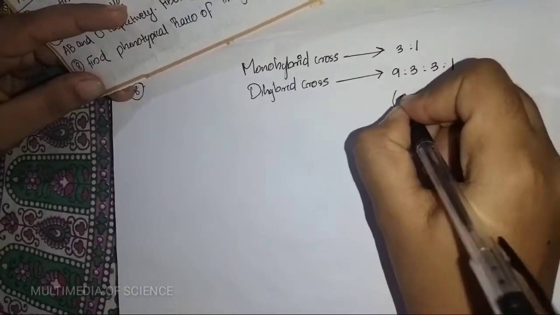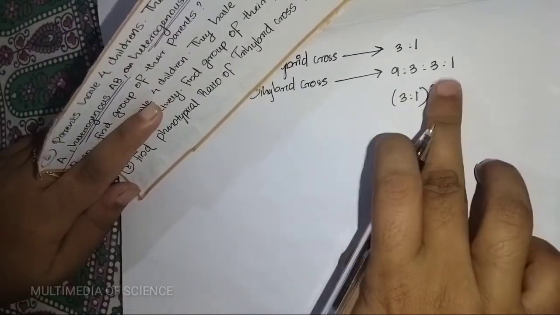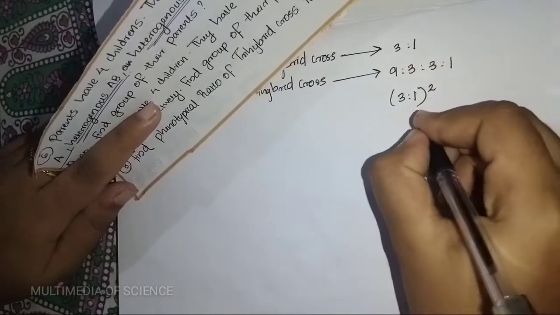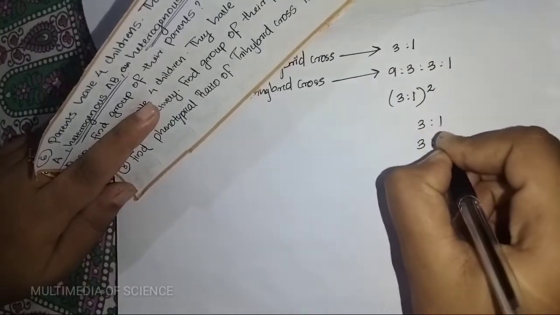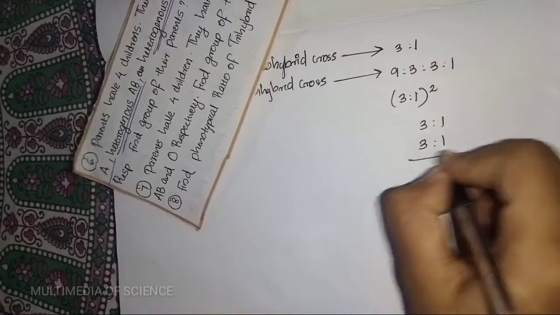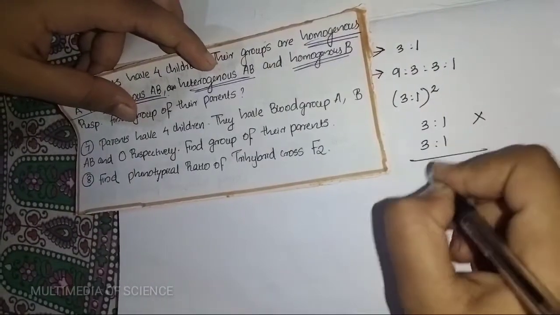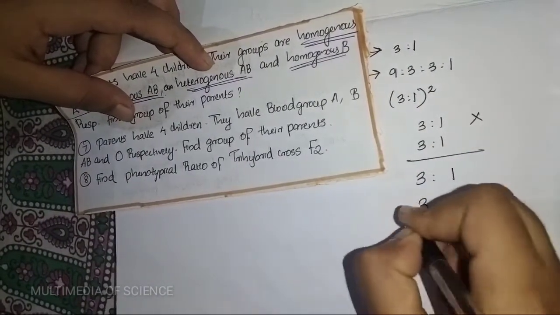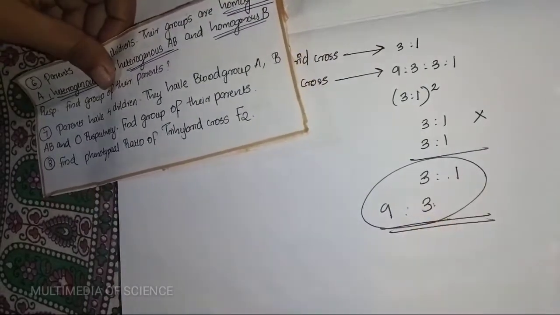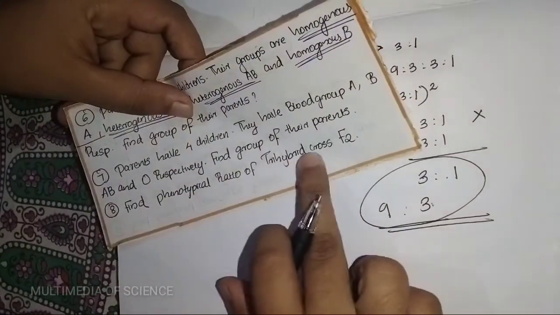It is really (3:1) whole squared. Three squared is 9, then 3:3:1. Clear? Writing 3:1 times 3:1 and multiplying, we get 9:3:3:1.